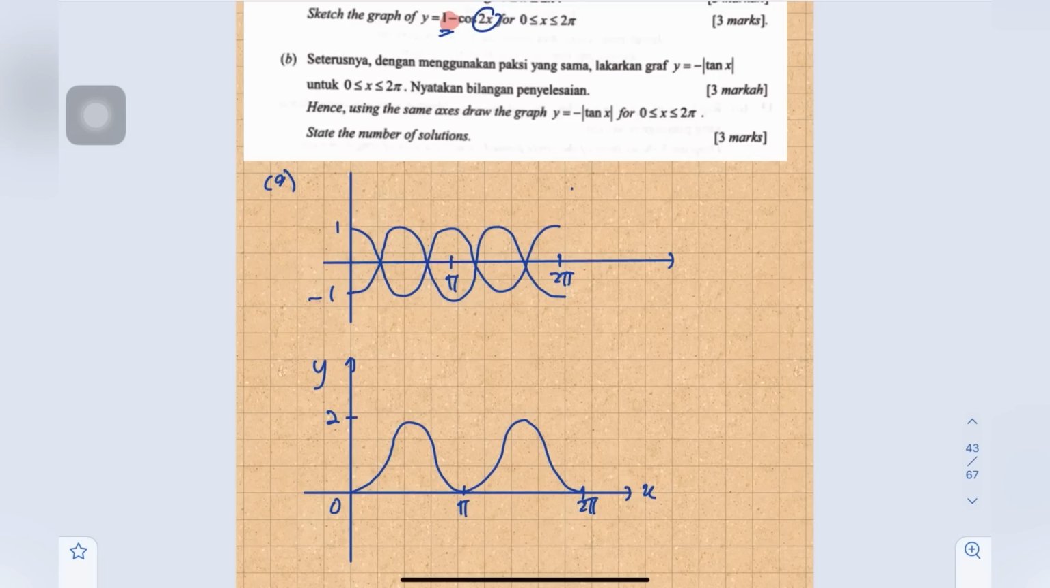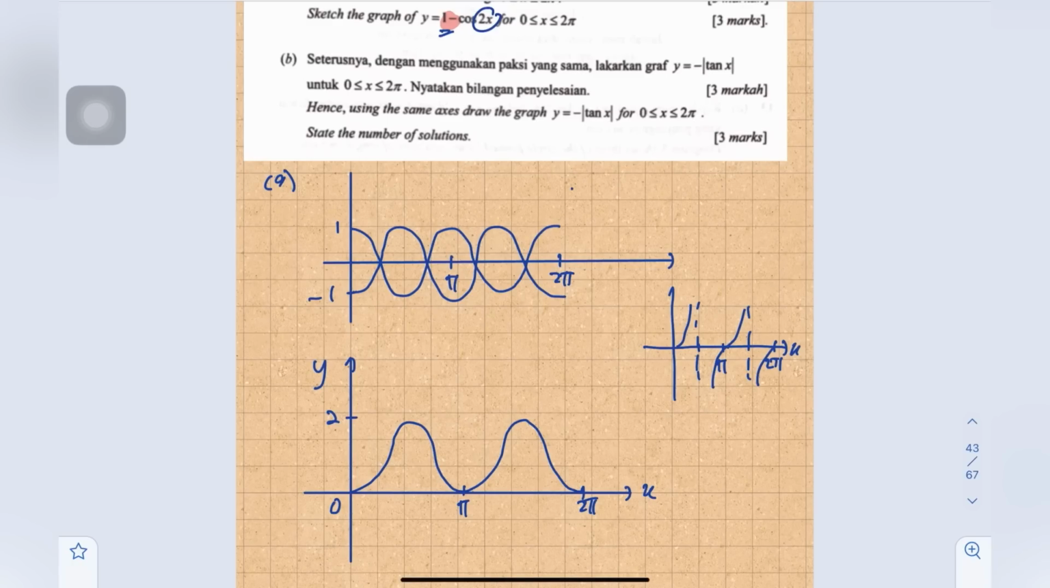B, hence using the same axis, draw the graph of y equals to negative modulus tangent x for x from 0 to 2 pi. State the number of solution. Okay, so for graph tangent, the basic graph of tangent. Okay, so asymptote at 90 degree and 270. Okay, so 2 pi, pi. Okay, this is basic graph of tangent.